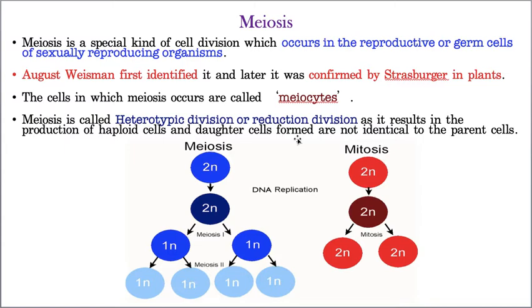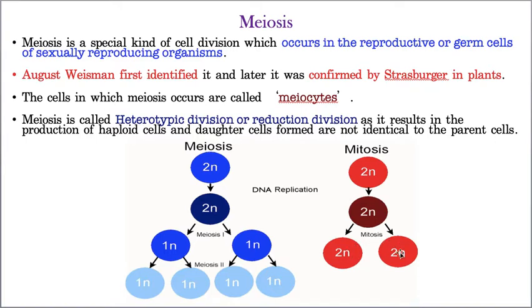But did you observe what happens in mitosis? This is a parent cell, now participating in mitosis. After division it produces two daughter cells, but both daughter cells have whatever number of chromosomes was present in the mother cell, the same number.